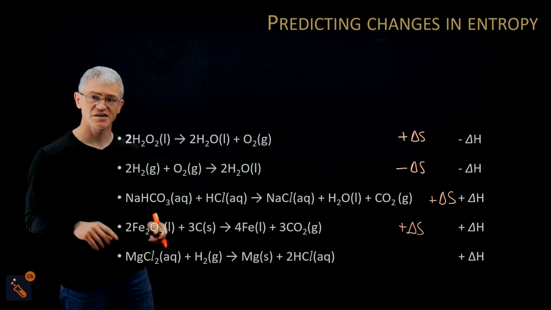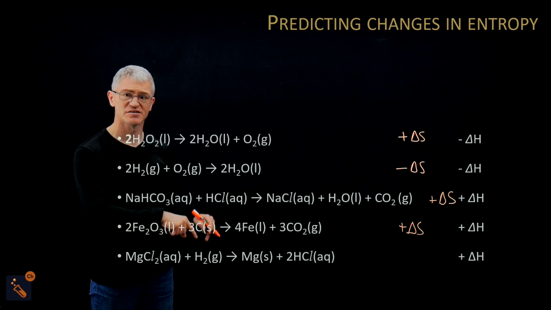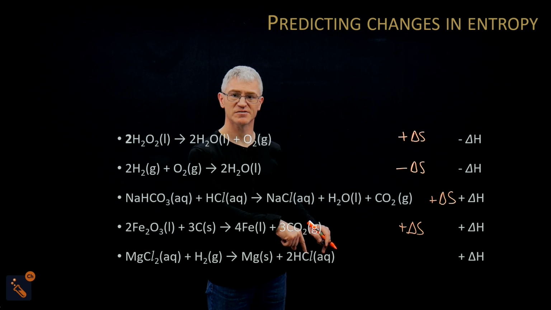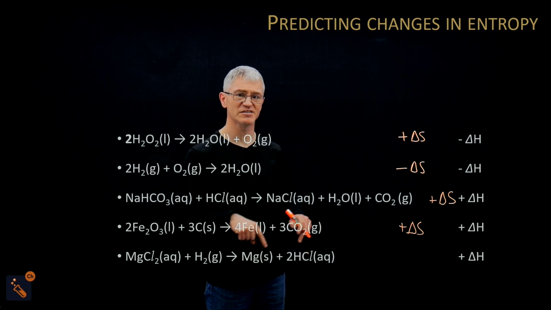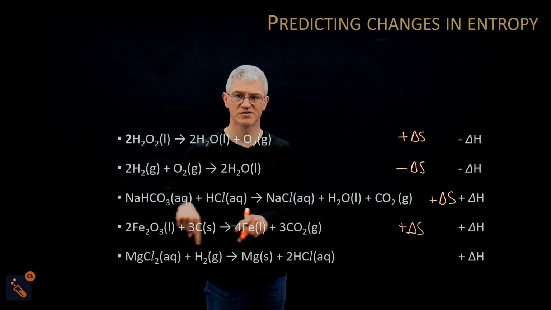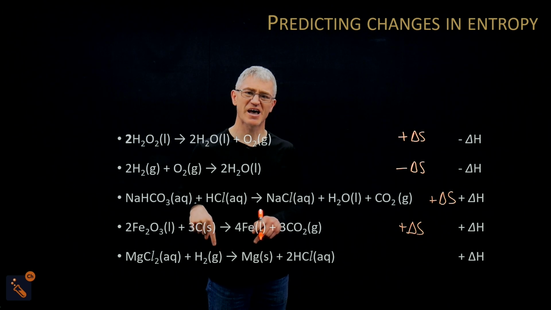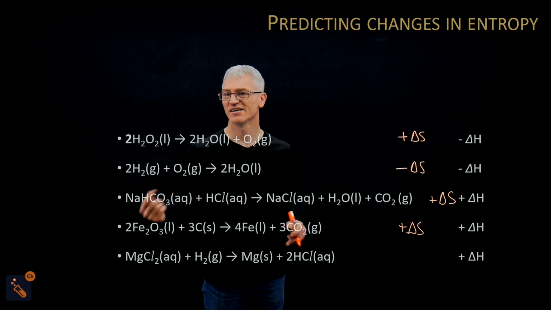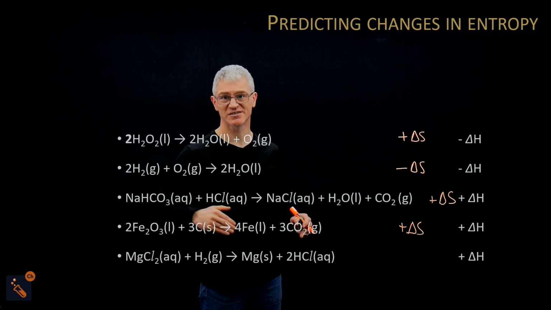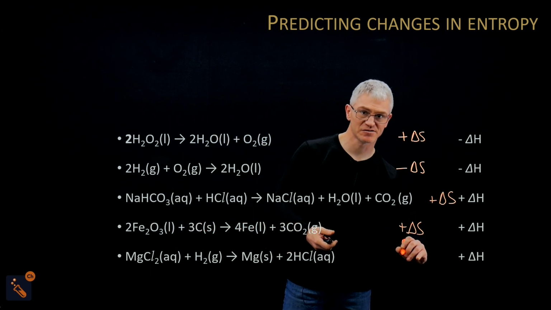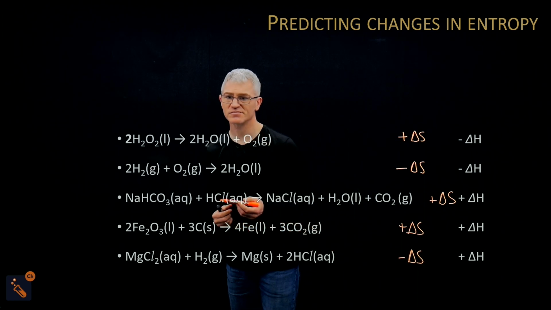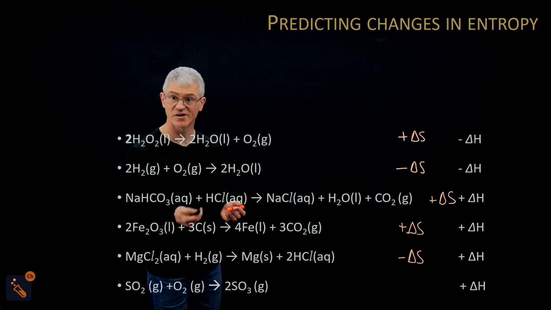Now, next one: magnesium chloride, aqueous, plus a gas, goes to a solid and aqueous. We have an increase in the number of molecules or compounds, so 3 versus 2. However, we're going from a gas to a solid and aqueous. That's a massive change in entropy, as in it's going down. So there's less disorder.